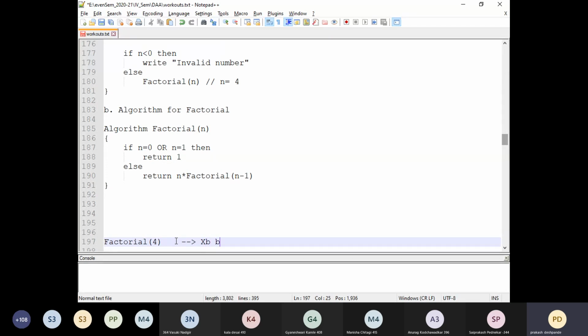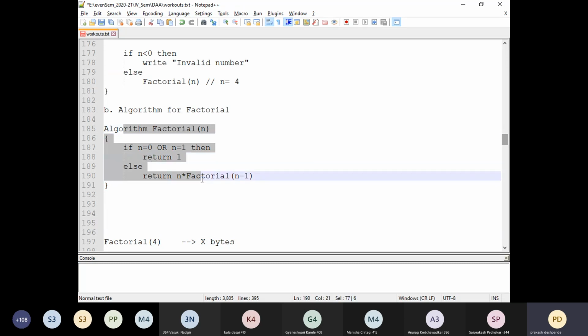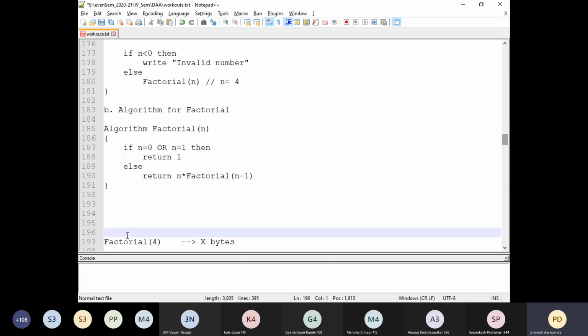x bytes of memory. We don't know exactly what it is. As of now, we can just say that x bytes of memory is required. So the factorial function is called by passing the n value as 4. It enters into the factorial function, executes, and again calls the factorial function. The next time the factorial function is called, what will be the n value? 3.